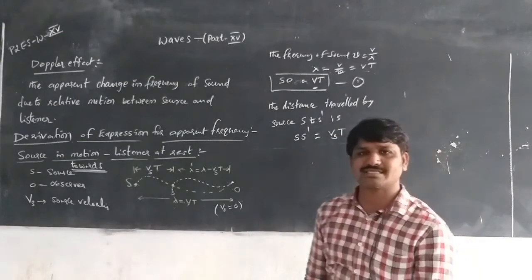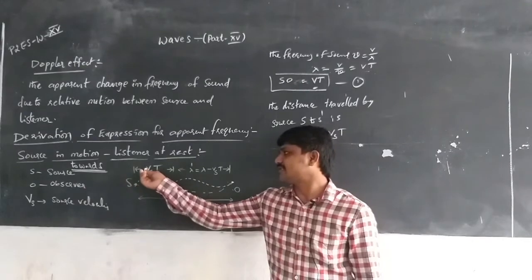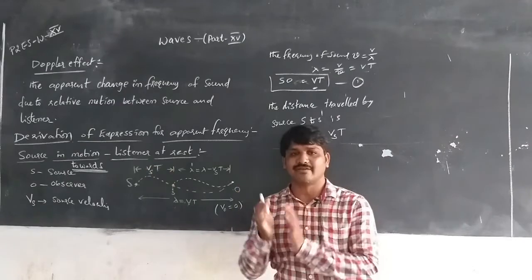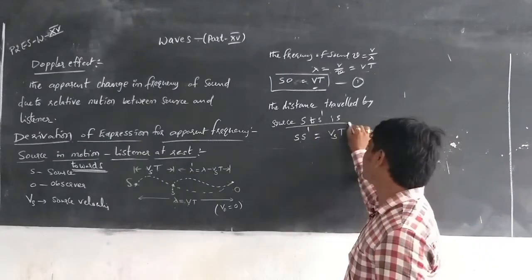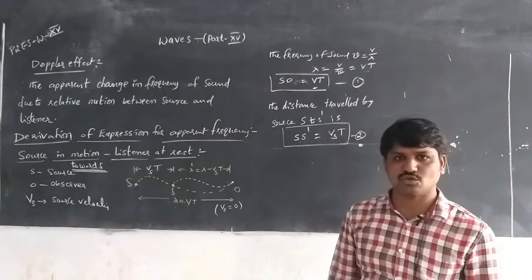We know that distance is equal to velocity into time. Velocity here means the source velocity Vs, and t means the time taken to travel. Then SS dash is equal to Vs t. This is equation number 2.